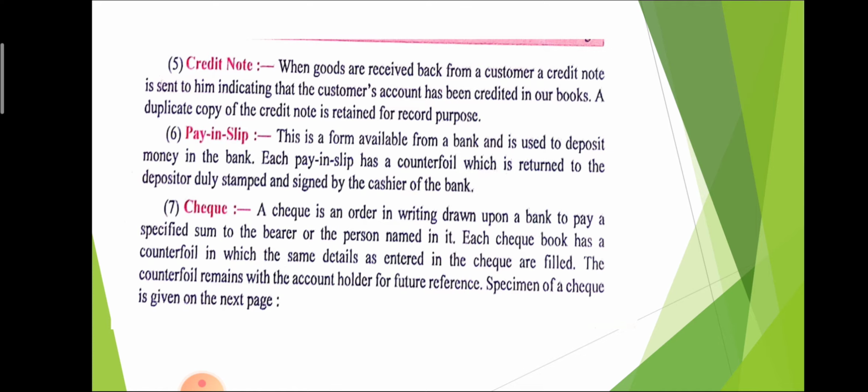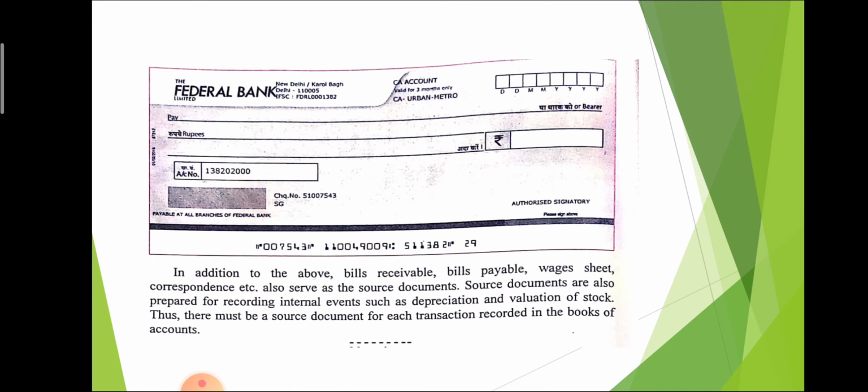Here one specimen of a check is given, from the Federal Bank, and the branch of the bank is in New Delhi, Karol Bagh. The pin code is 110005. The IFSC code of Federal Bank is also mentioned. CA account, valid for 3 months. The checks are valid for 3 months.